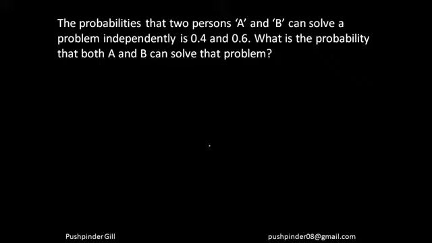You can see from this question the probability that event A is going to happen is equal to 0.4, and the probability that event B is going to happen is equal to 0.6.